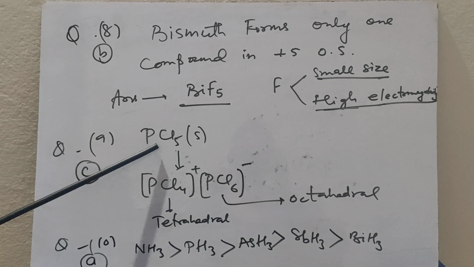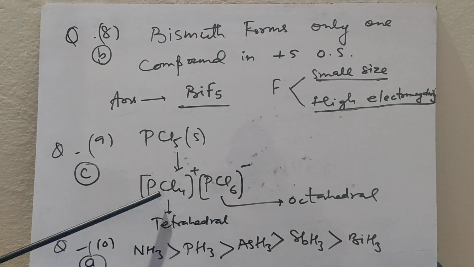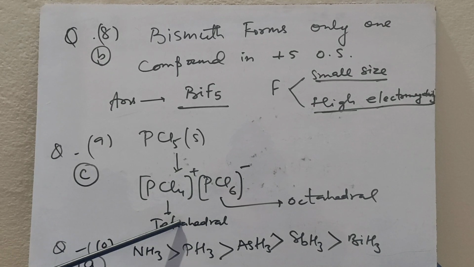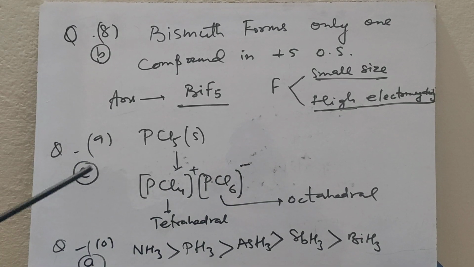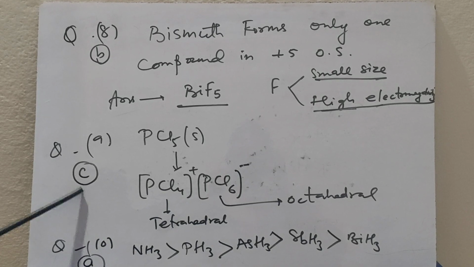In solid state, PCl5 exists as PCl4+, which is tetrahedral, and PCl6-, which is octahedral. So the correct choice for question number 9 is C.